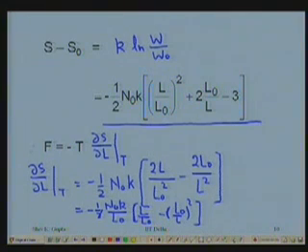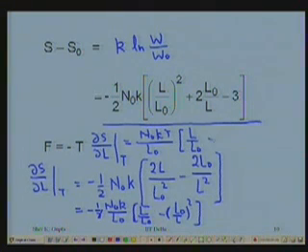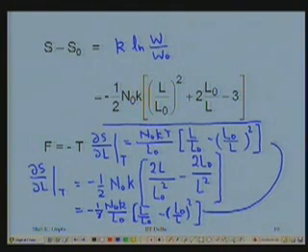When we go back to this F, I have to multiply it by minus T; this minus sign will also go and T will come in the numerator. So, F will be equal to N0 KT by L0 in bracket L by L0 minus L0 by L whole square.